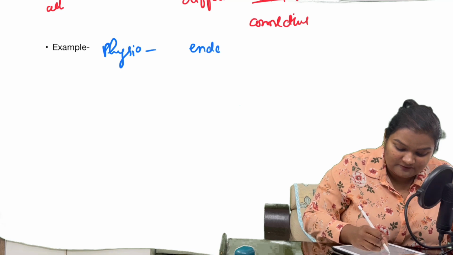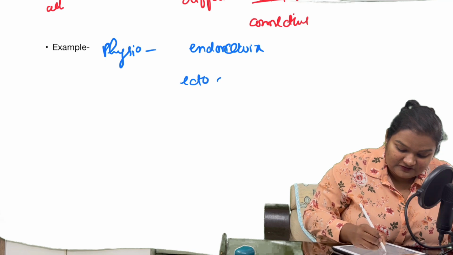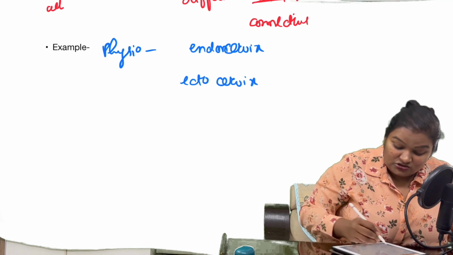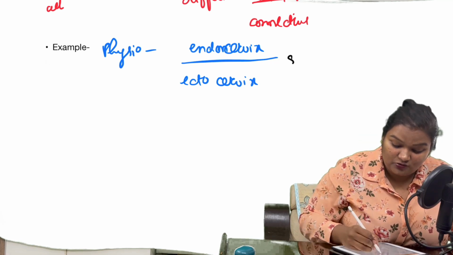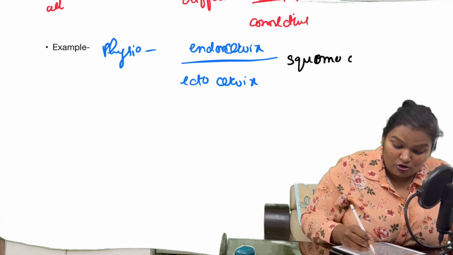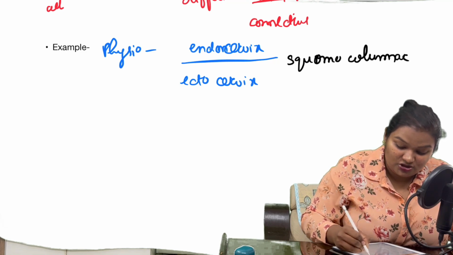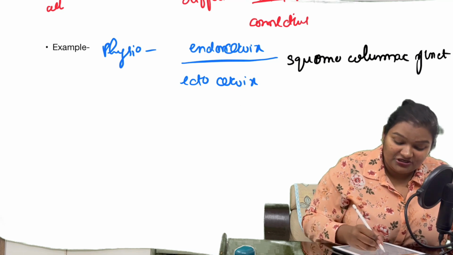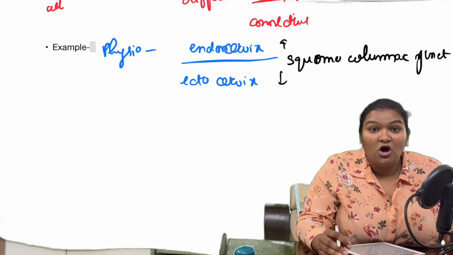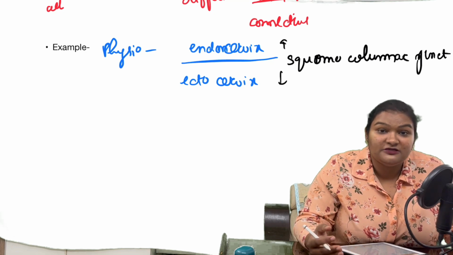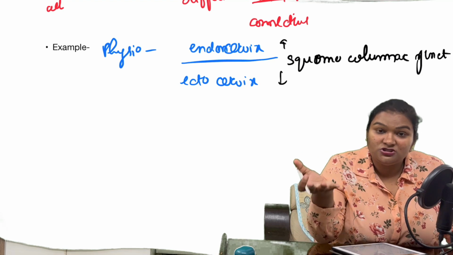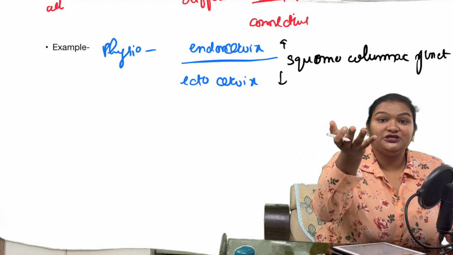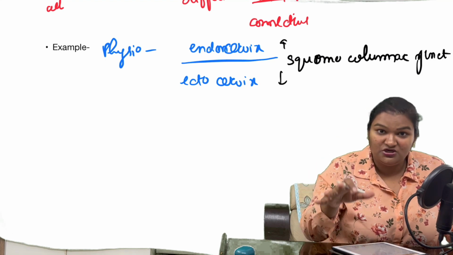This is the endocervix, then we have the ectocervix. Both the endo and ectocervix have a junction which is the squamo-columnar junction. And this junction tends to move upward or downward on the basis of the hormonal changes in the menstrual cycle, inside towards the uterus, or outside towards the ectocervix.